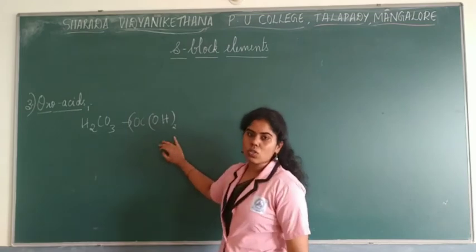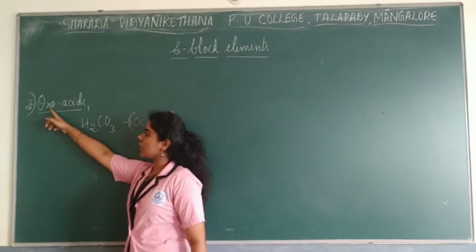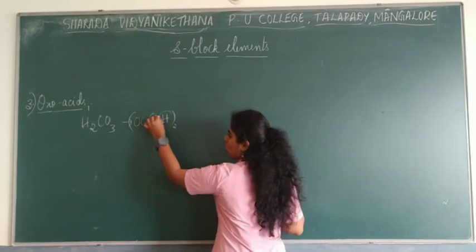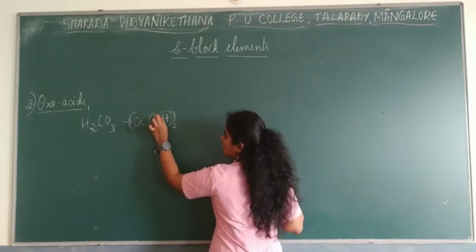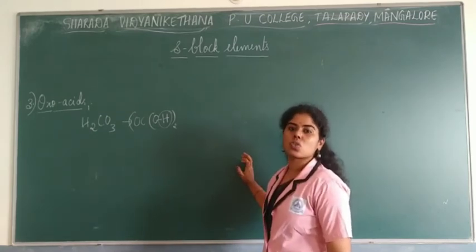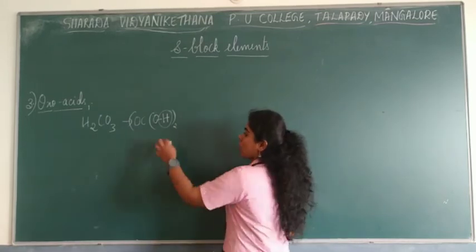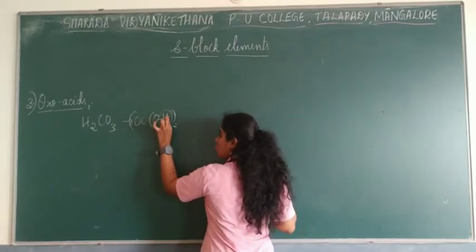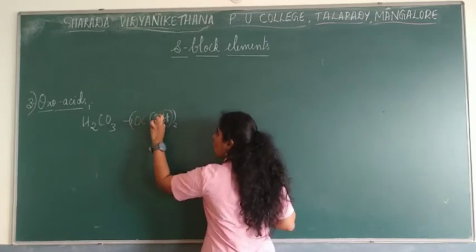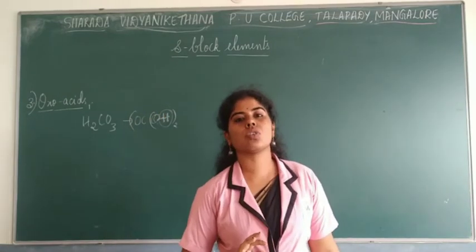Now oxoacids are the ones, by the name itself you can make out, which are connected to an oxygen atom. Acids contain H plus ion. So there is a proton, an acidic proton, which is directly connected to an oxygen atom. Such compounds are called oxoacids. So carbonic acid is one example of an oxoacid. Why? Because the acidic proton, the H plus ion that acids give out, is directly connected to an oxygen atom.